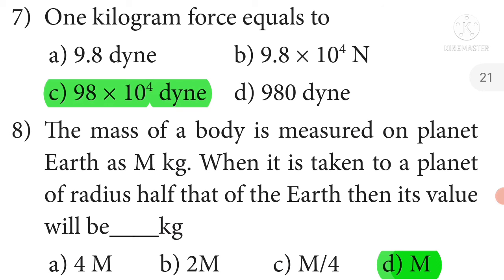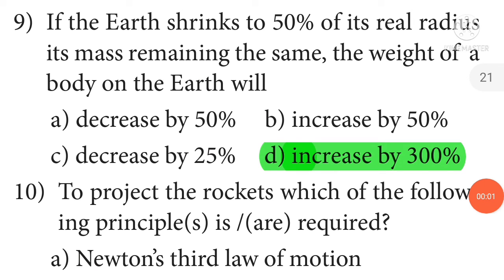The mass of a body is measured on planet Earth as m kilogram. When it is taken to a planet of radius half of the Earth, its mass will be m kilogram. If the Earth shrinks to 50% of its real radius, its mass remaining the same, the weight of a body on the Earth will increase by 300%.